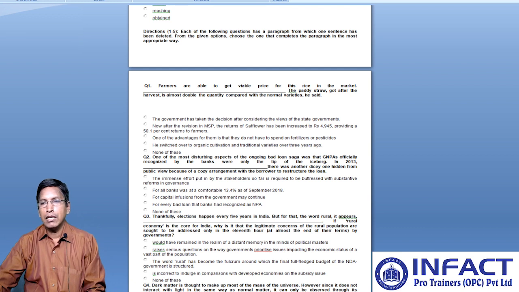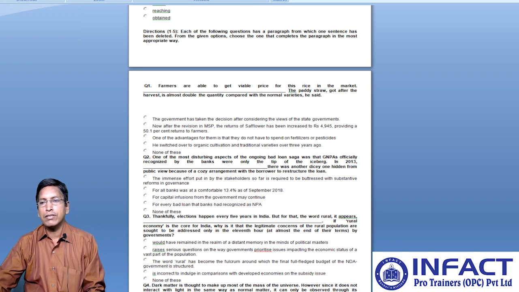So we can easily omit option A, that is, for all the immense effort put in by the stakeholders. Option B is conveying an idea like it is talking about some rate that has been fixed for banks to follow on.